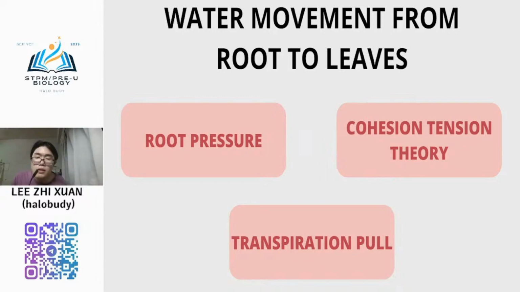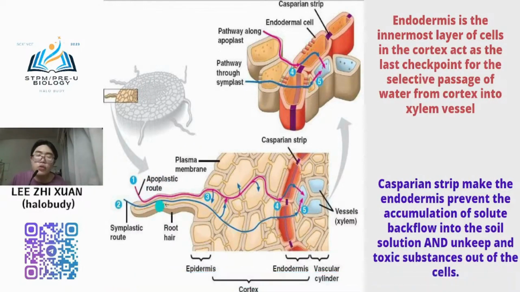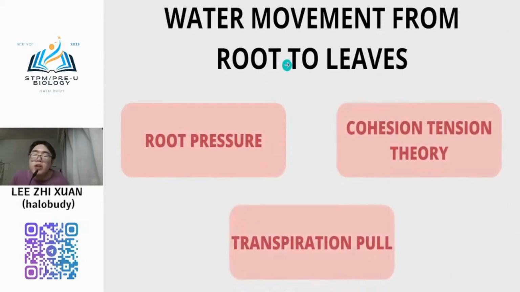Okay, no question. So next I will proceed to the water movement from root to leaf. Just now we already learned about the absorption of water by root cell. Firstly, we learned about water absorption, how the root hair absorbs the water from the soil. And secondly, we learned about the movement of water from the root hair into the root xylem vessel. Now we need to learn about how the water can be transported from the root to the leaf.